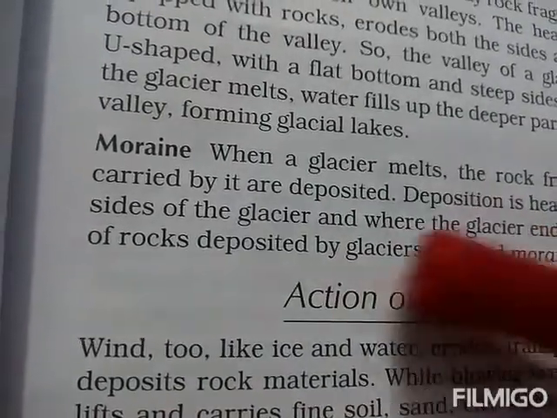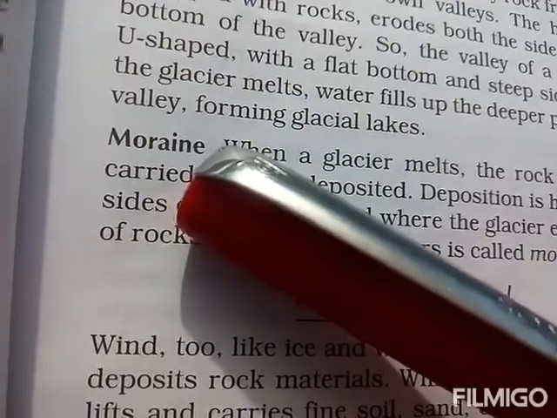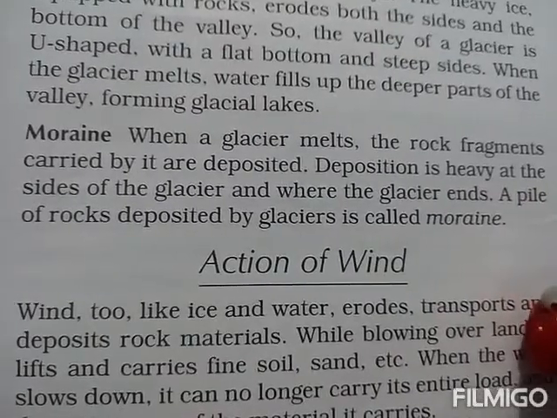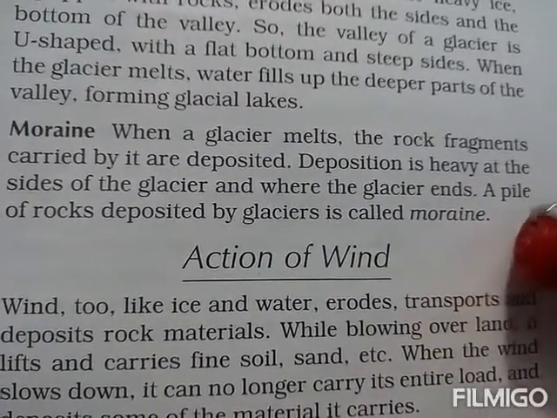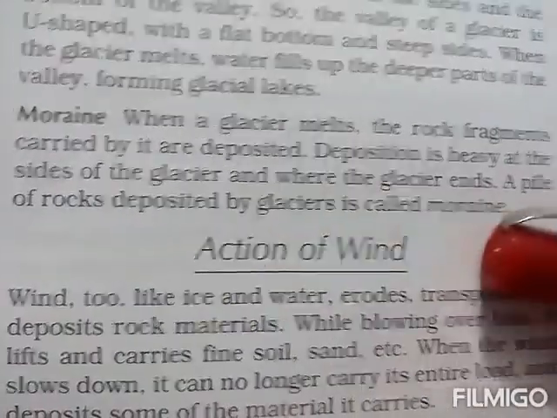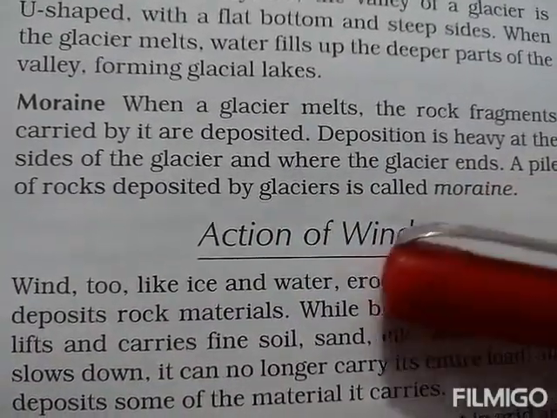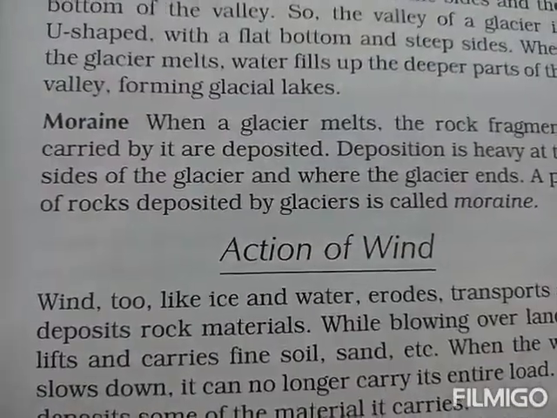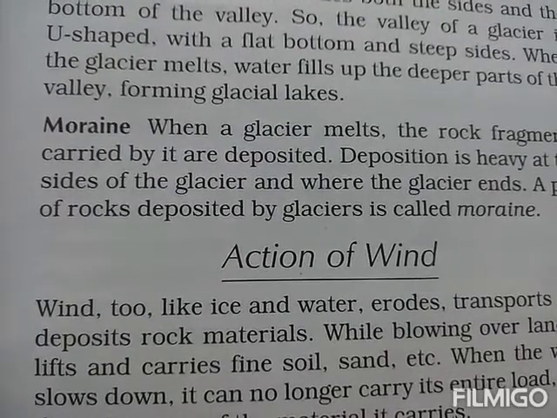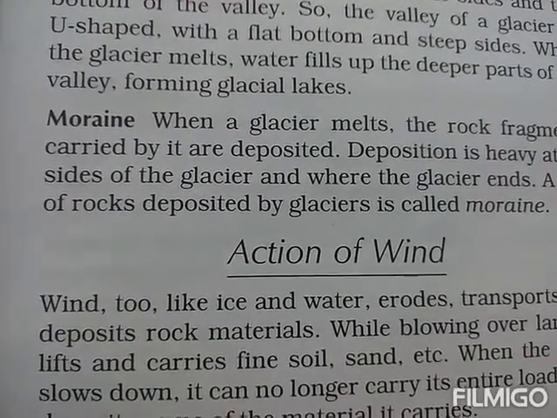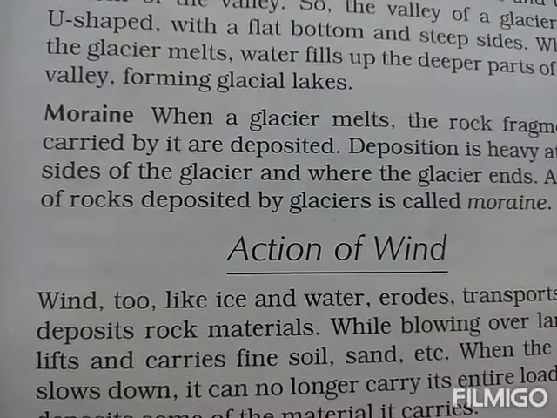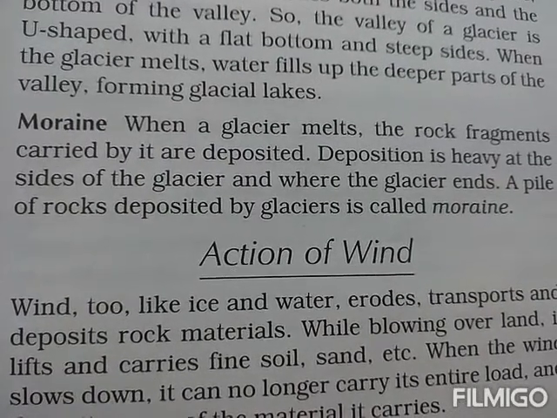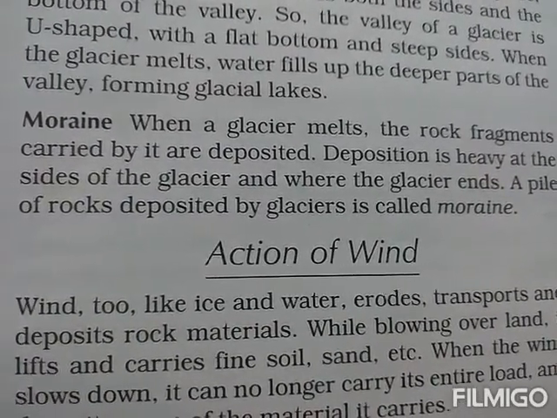Now then, moraine. Moraine means a hill-like structure formed by a glacier. When a glacier melts, the rock fragments carried by it are deposited. Deposition is heavy at the sides of the glacier, and where the glacier ends, a pile of rocks deposited by a glacier is called moraine. Students, the material carried by the glacier, such as rocks, big and small, sand and silt, gets deposited, and these deposits form moraines, or you can say glacial moraines.